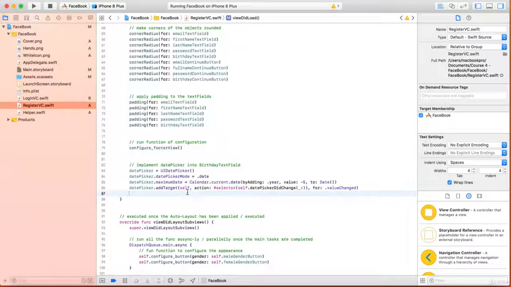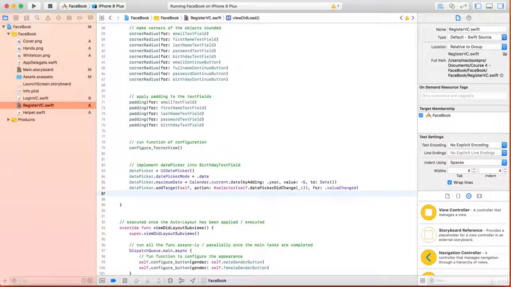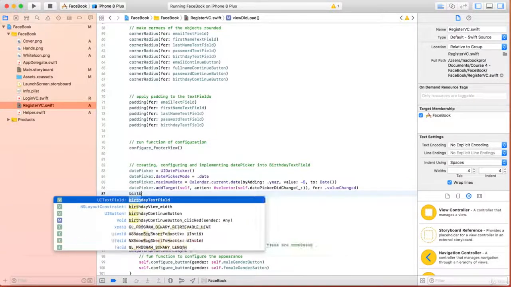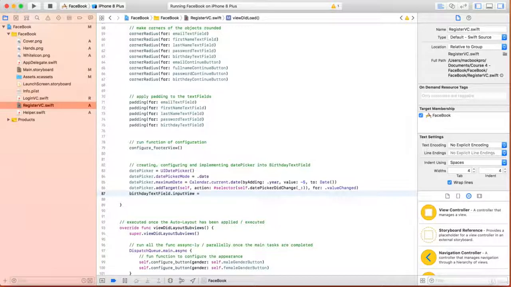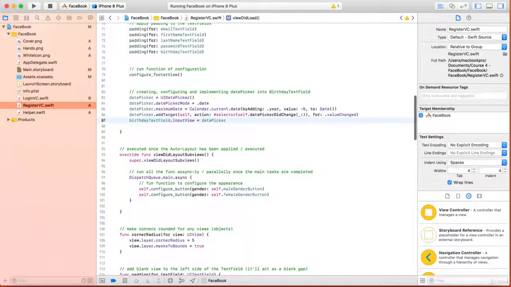Okay, so we've created the date picker. Let's write here a comment: creating and implementing DatePicker into birthday text field, creating, comma, configuring. And let's now write here, it's very simple to do: birthdayTextField.inputView equals datePicker. That's the one. Okay, excellent.